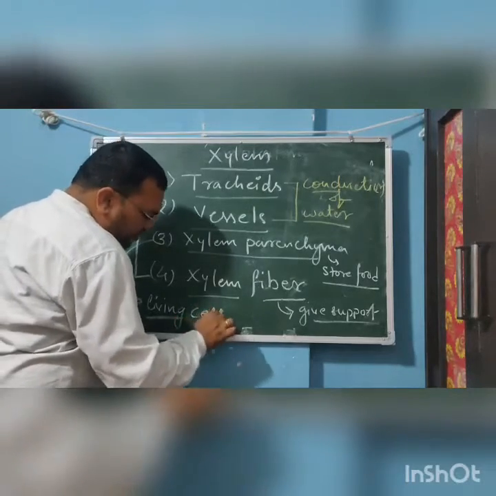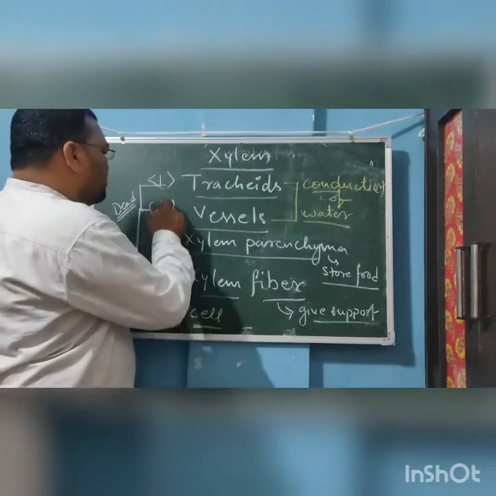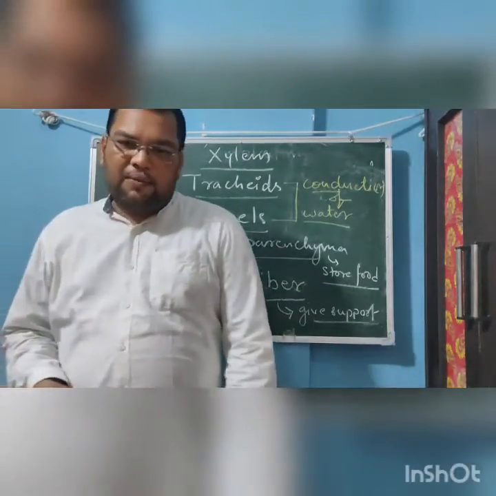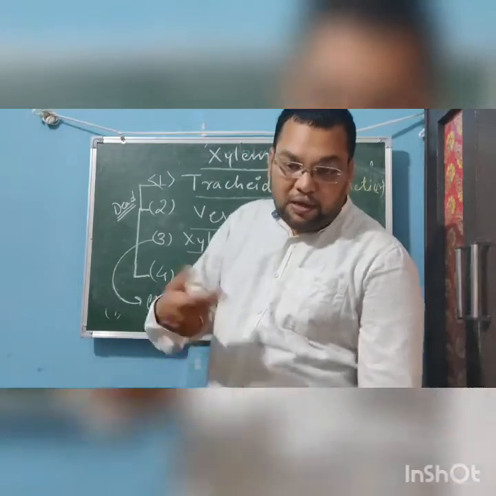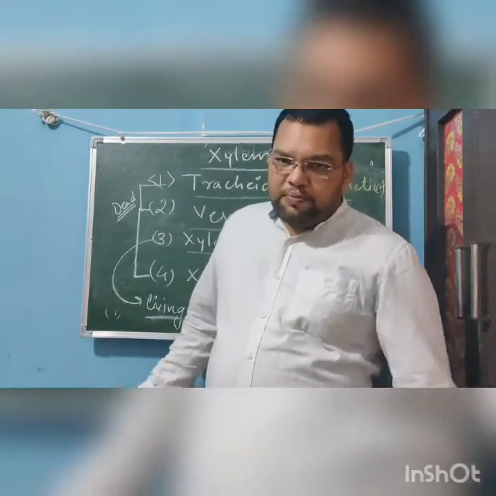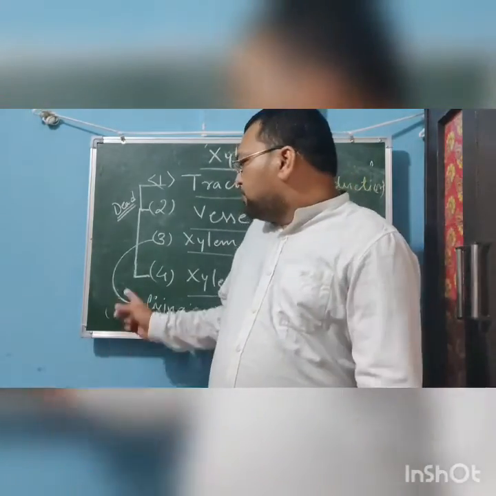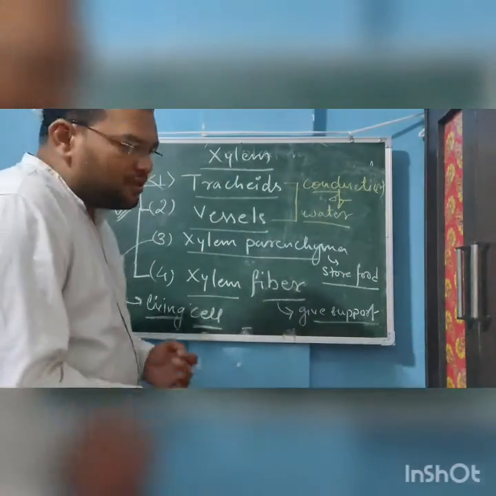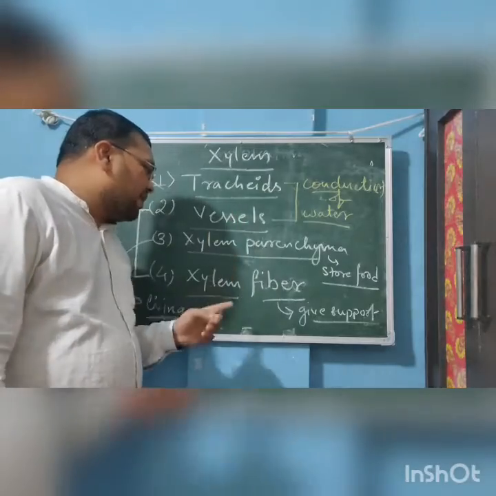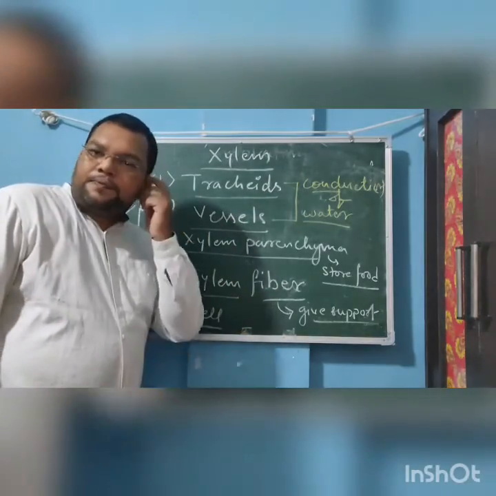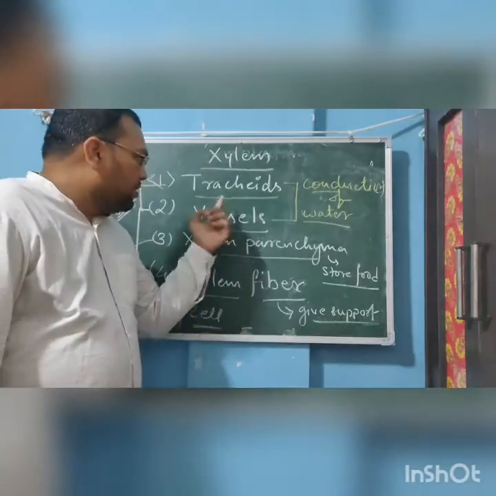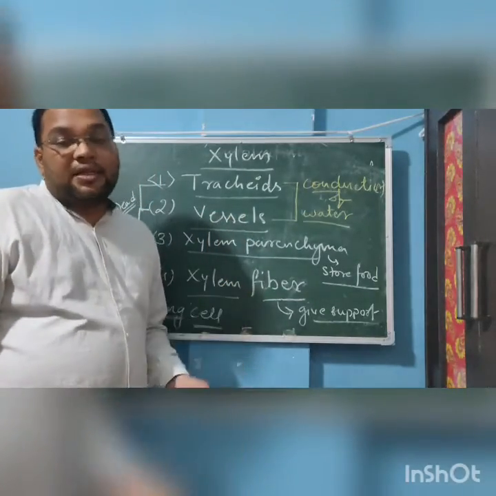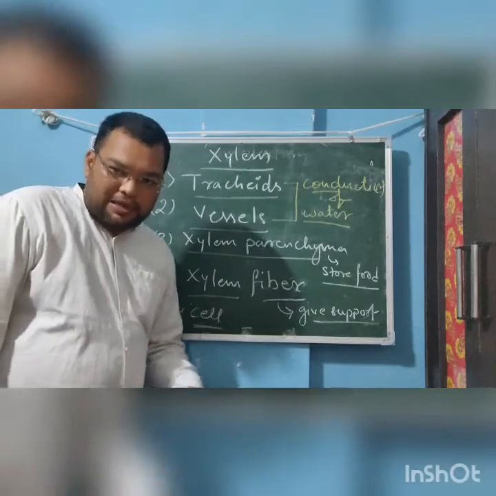Tracheids, vessels and xylem fiber are dead cells, but the xylem parenchyma, which stores the food and also performs other functions, though the main function is to store food, is the only living cell. The remaining, the tracheids, vessels and xylem fiber, are non-living, that is dead cells.